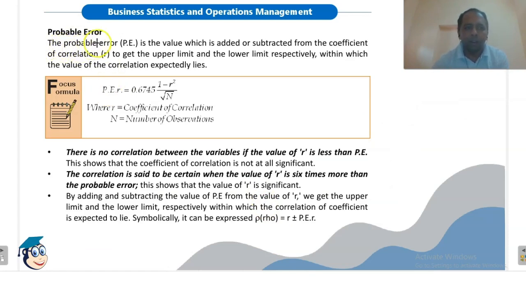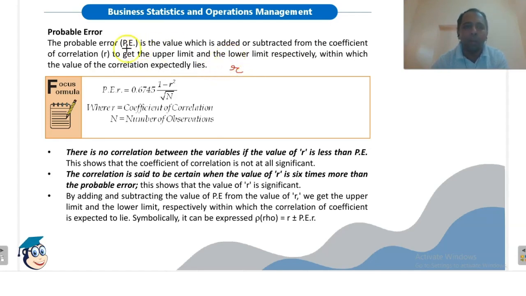Probable error of coefficient of correlation. Probable error is the value which is added to or subtracted from the coefficient of correlation to get the upper limit and the lower limit respectively, within which the value of correlation expectedly lies. This probable error of coefficient of correlation helps in determining the reliability and the accuracy of coefficient of correlation R.